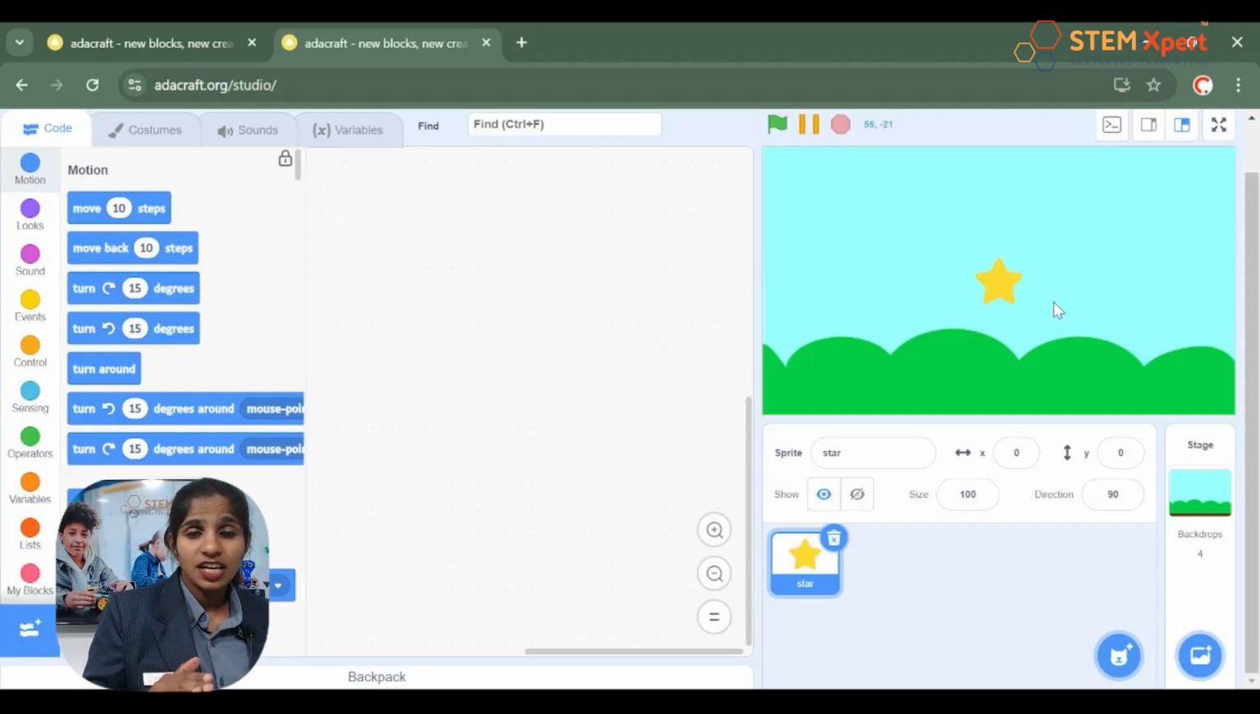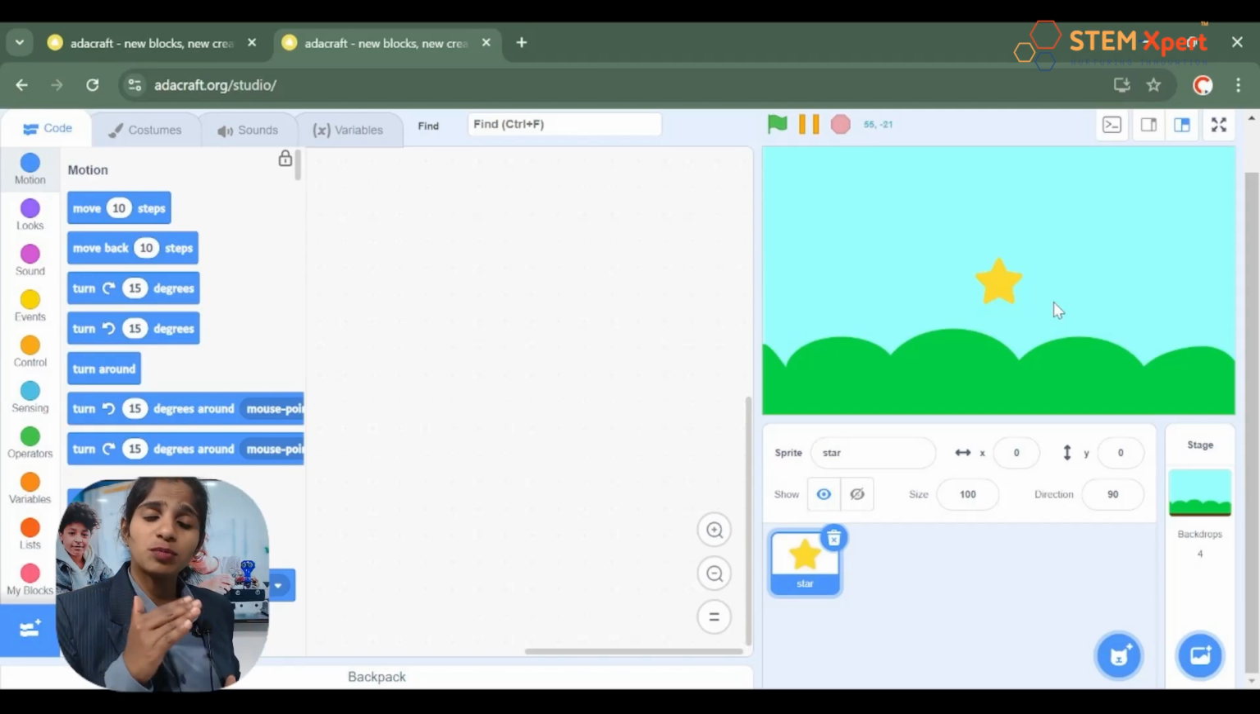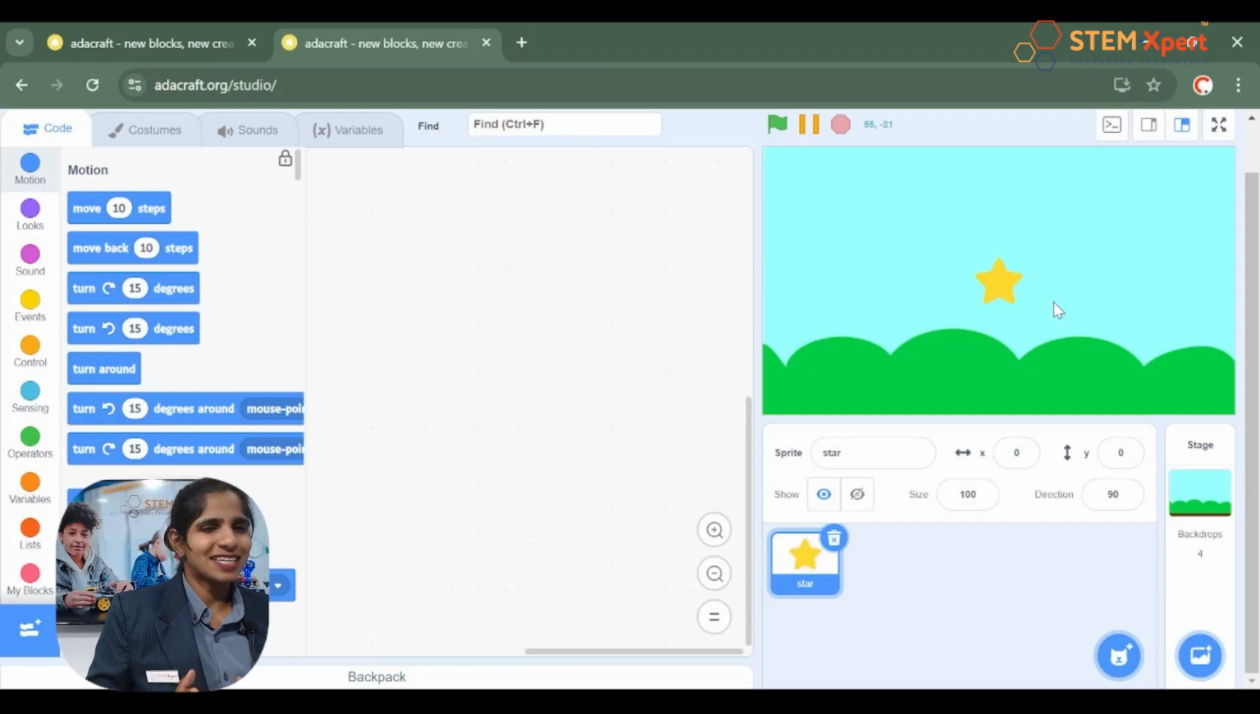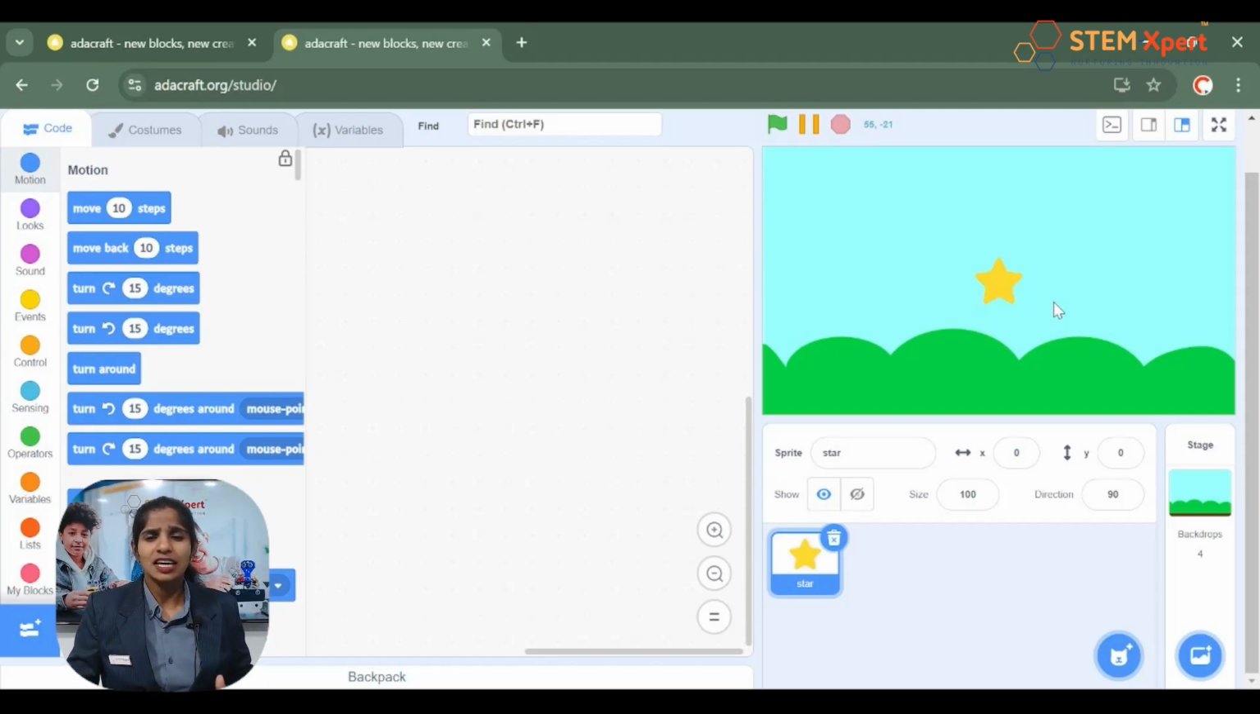Well, the stage or the area where the sprite is being presented is called the backdrop. So earlier it was a white screen and now I changed the backdrop to a blue sky. Okay? Yes. So that is what a backdrop is. Simply, backdrop means the area where our sprite is being presented. And the character or the group of characters is called the sprite.